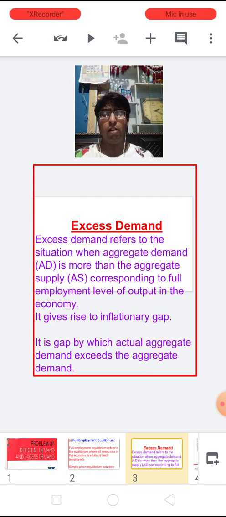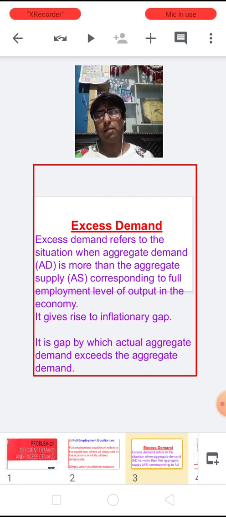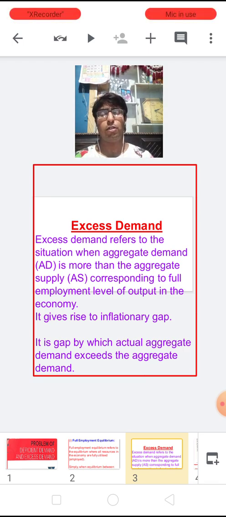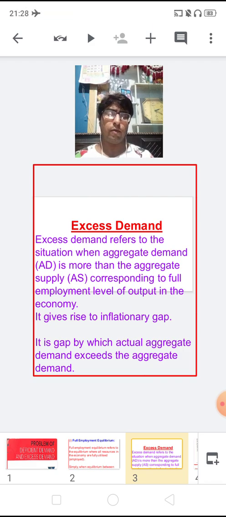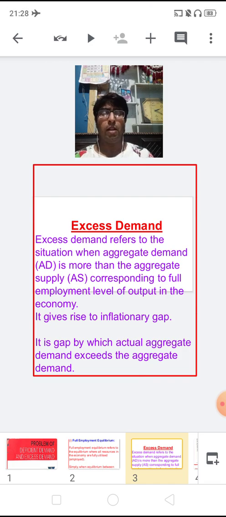Now suppose we have already planned that in the next financial year there will be approximately 10,000 crores of demand which is going to arise.